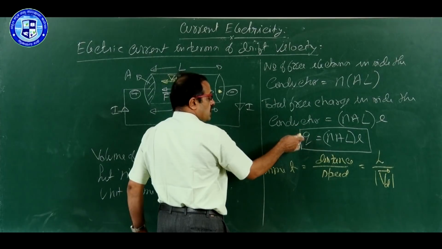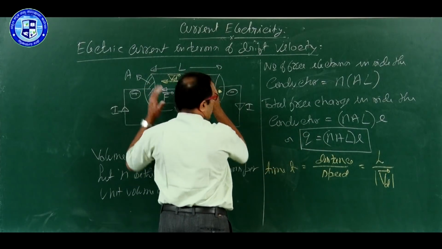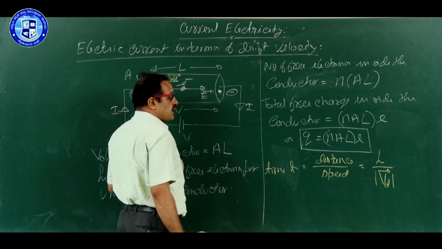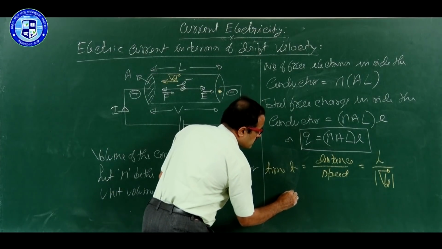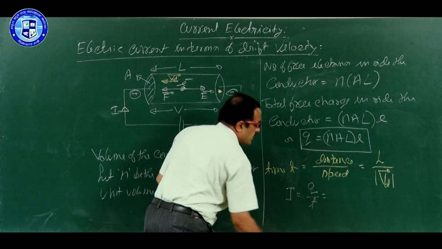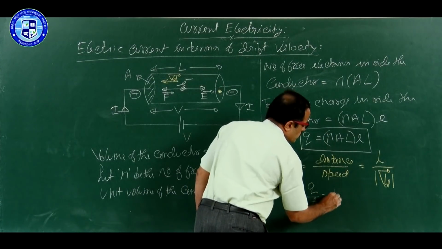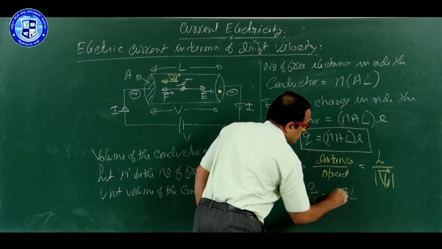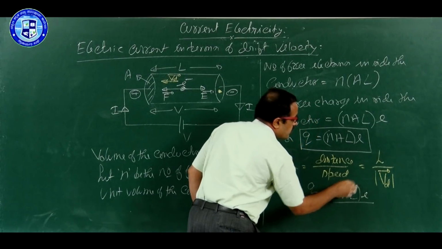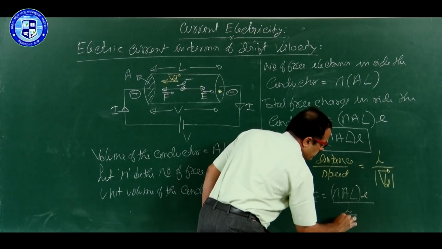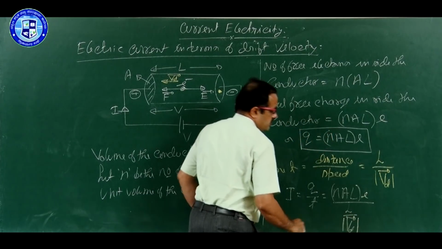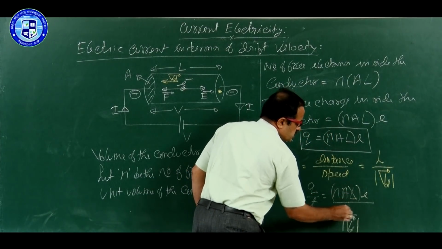So, we got free charge, and we got the time taken by the free charge to cross the conductor. Now, we can calculate current. Current is equal to Q by T. What is Q? N A L into E divided by L divided by mod of Vd. L and L we can cancel.